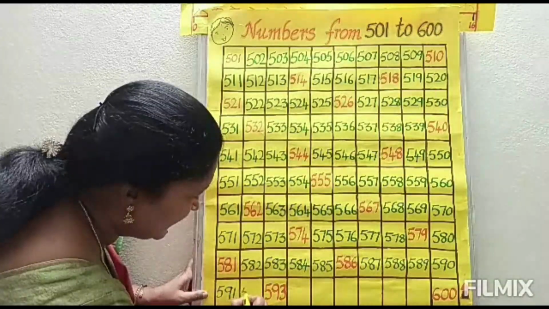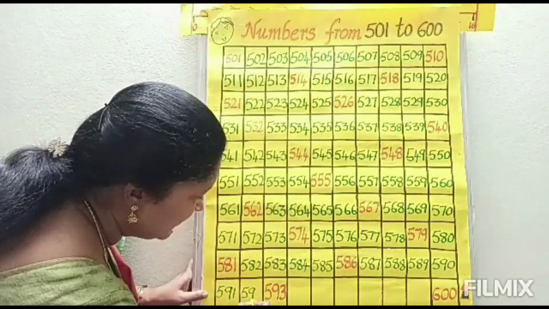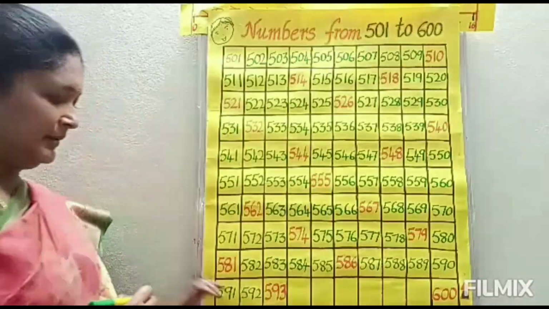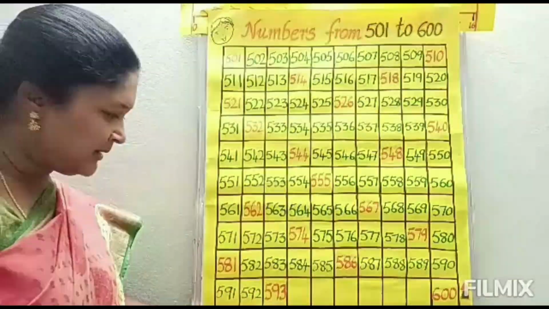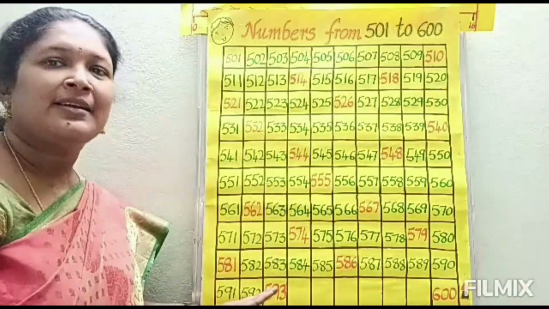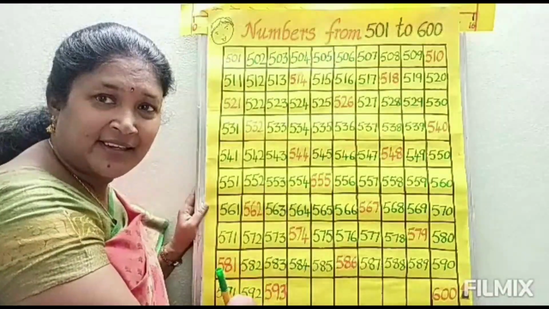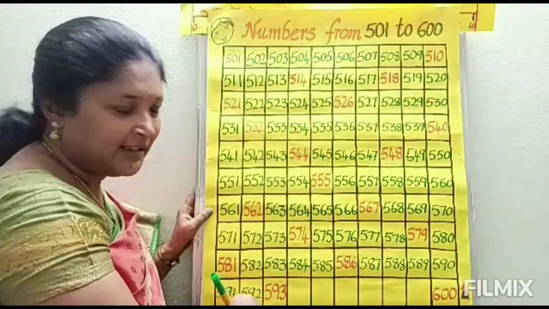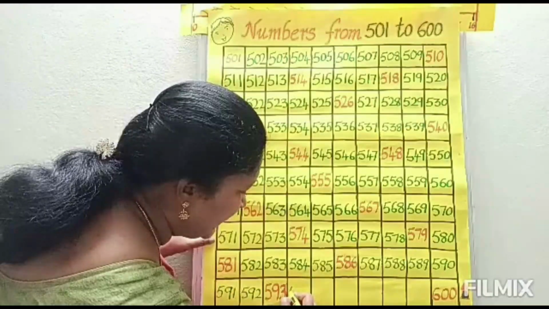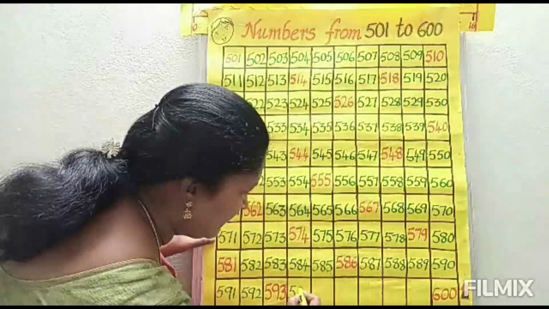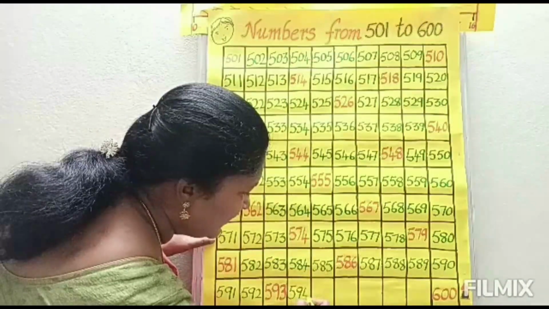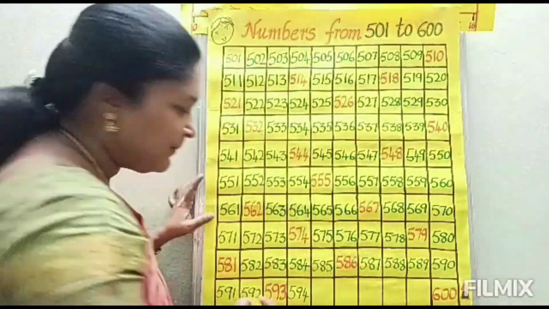591. Next 592. 592, next which number will come? 593 will come. But 593 is already there now here. So no need to write that number. So after 593 which number will come? 594.